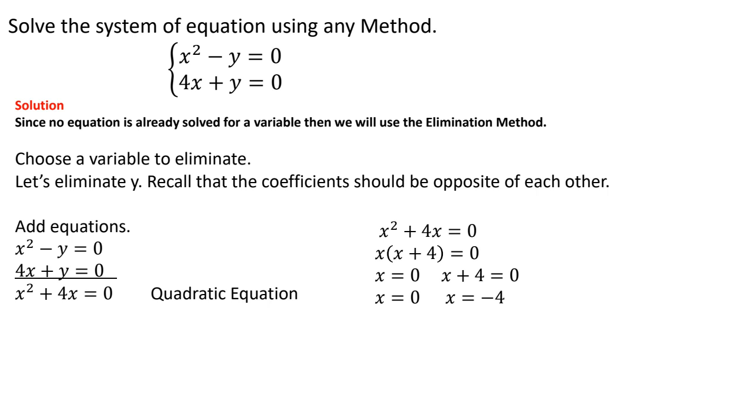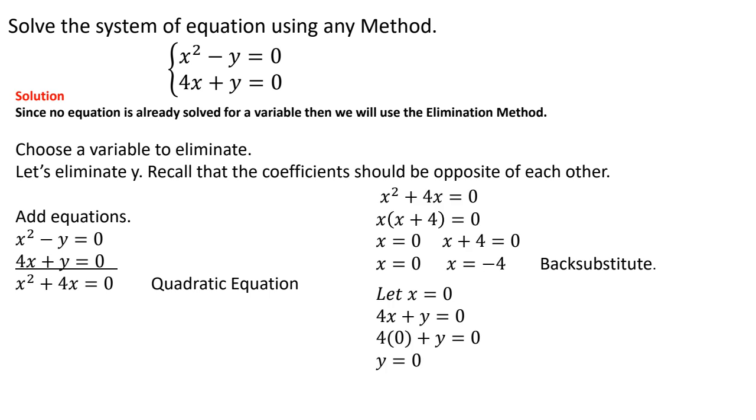So what I'm going to do is back substitution, and I'm going to do it for both of these values. Let's start with the x value. If I plug in 0 for x, and again, I can pick any equation, I picked the second equation. So 4 times 0 plus y equals 0. And when I solve, I get that y equals 0.